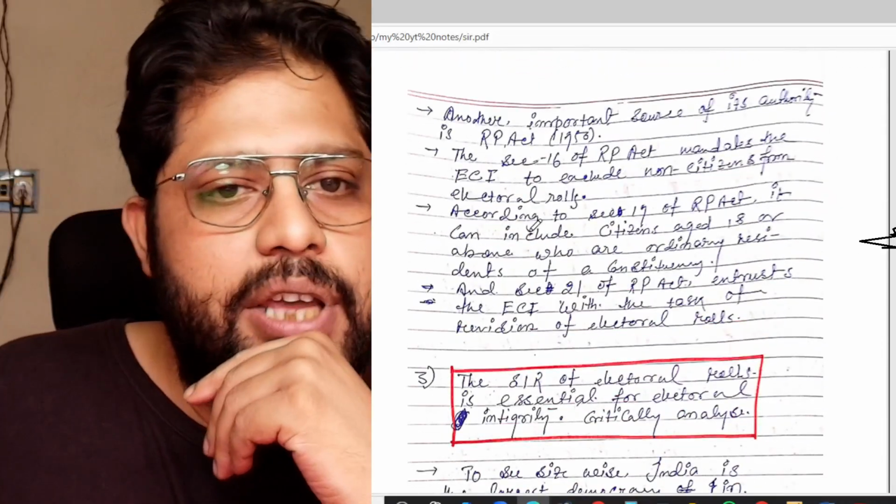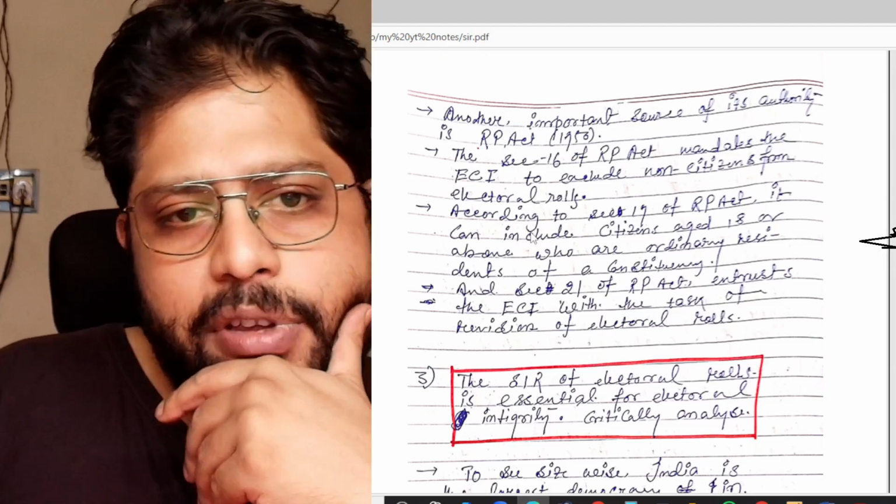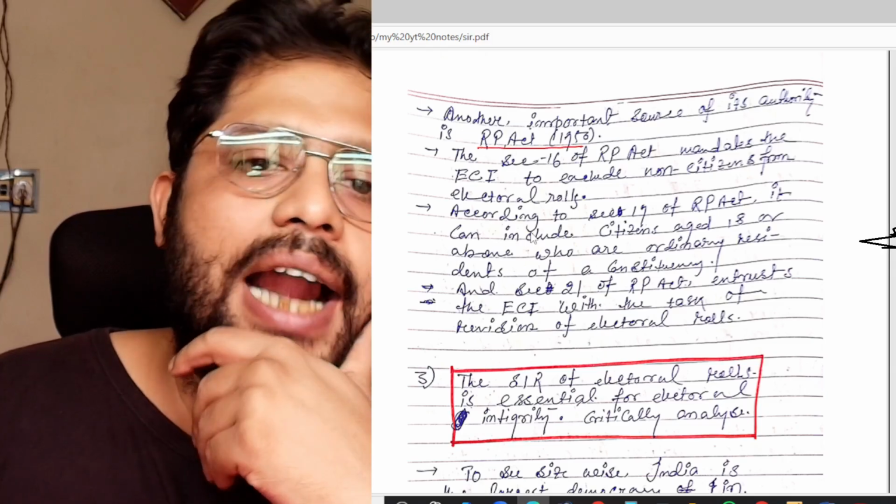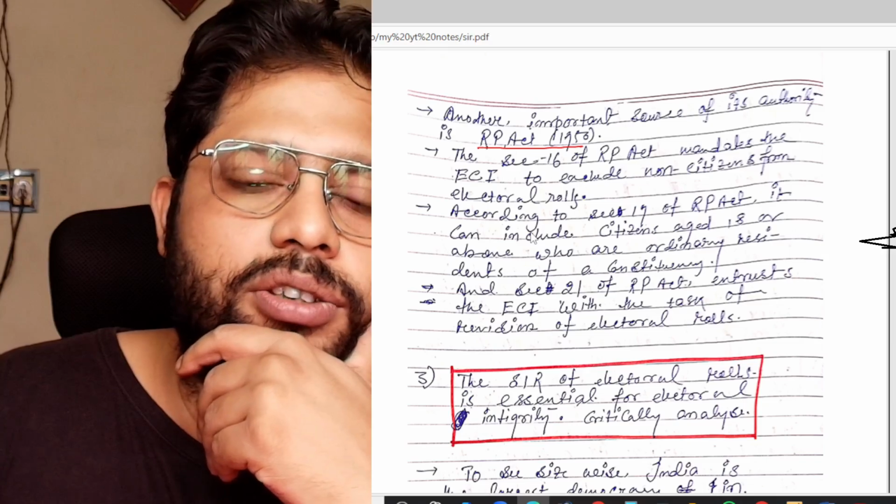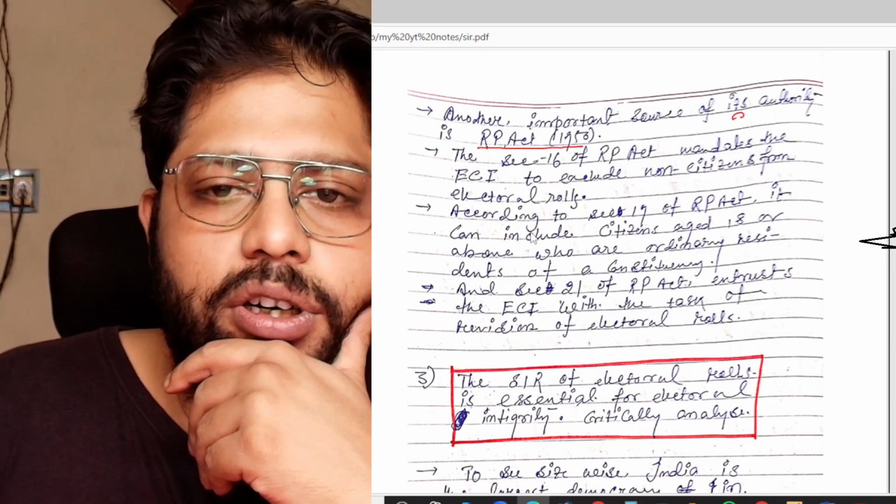Now you have to see the RPA Act, RPA 1950. RPA means Representation of the People Act 1950. Another important source of its authority.